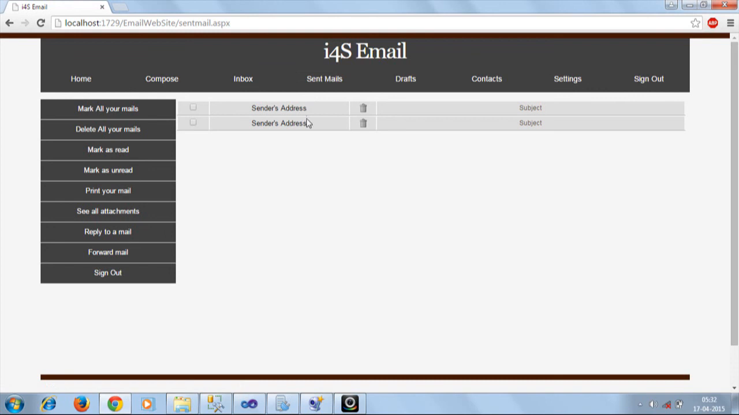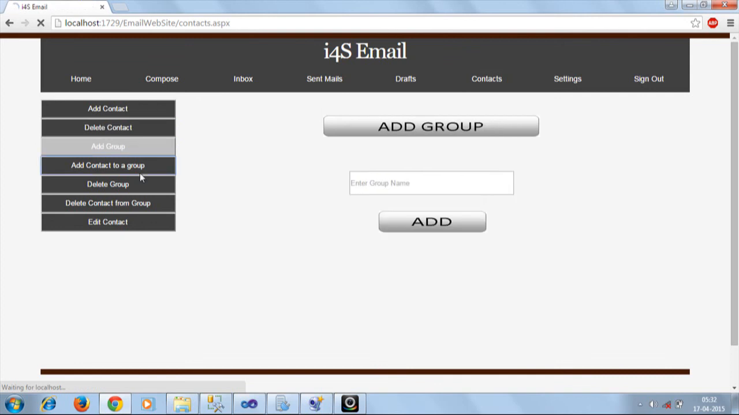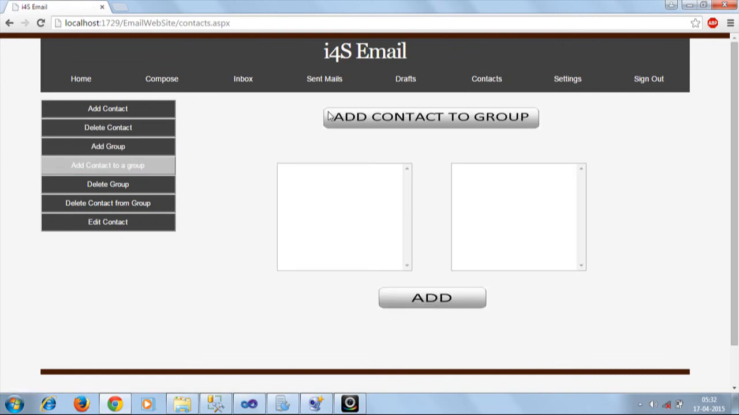And then we have sent mails. Here a person can view his or her mails which he has sent, and in inbox he can view all the mails which he has received. Then we have drafts. Here also we can view all the mails which a person has saved. Now let's see the contacts. Here a person can add a contact, delete contact, add group, add contact to a group, and various options.